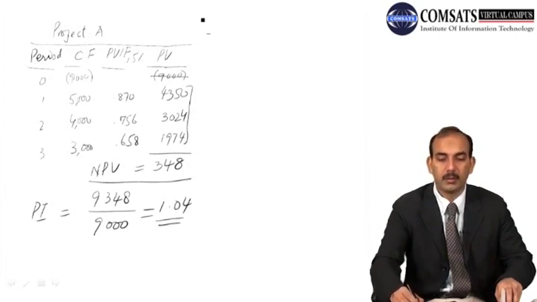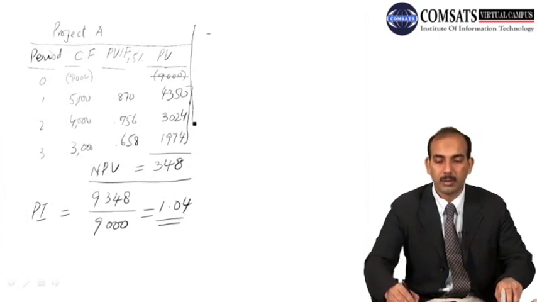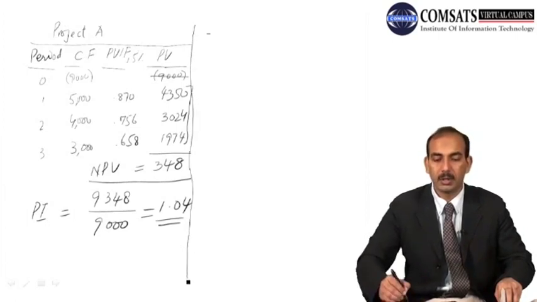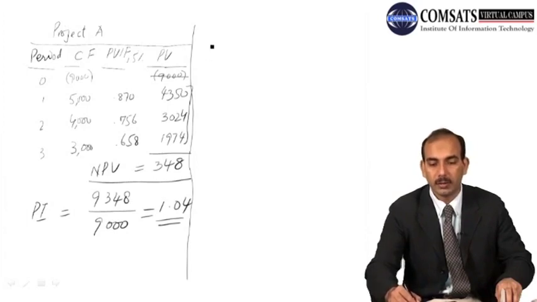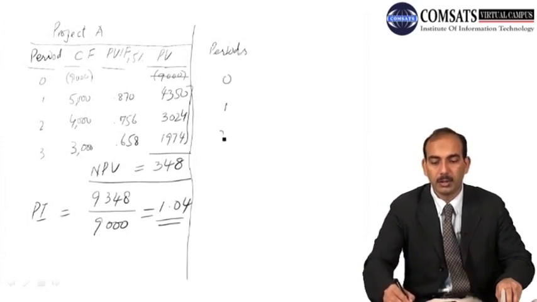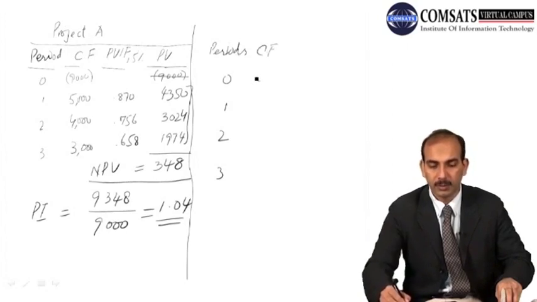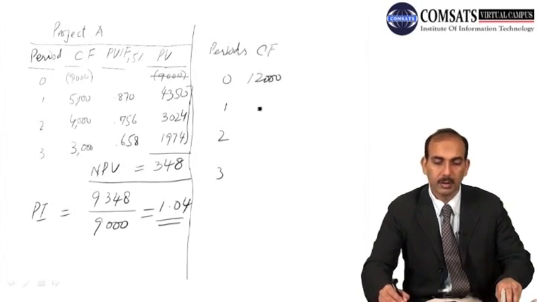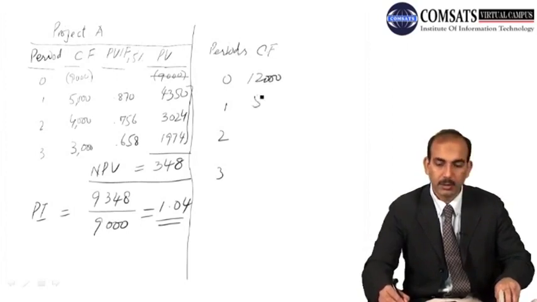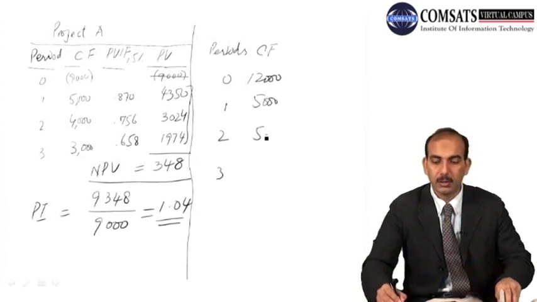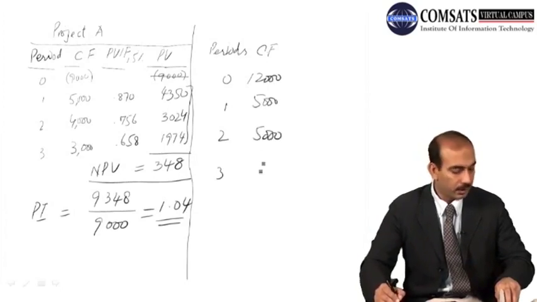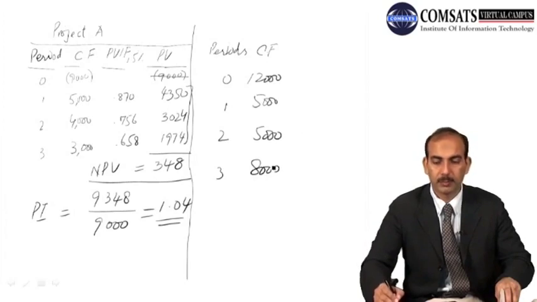On the other hand, if we calculate it for project B, we have the periods starting from 0, 1, 2 and 3, and the cash flows given at these times are 12,000, then 5,000 for the first 2 years, and for the third year it is 8,000.